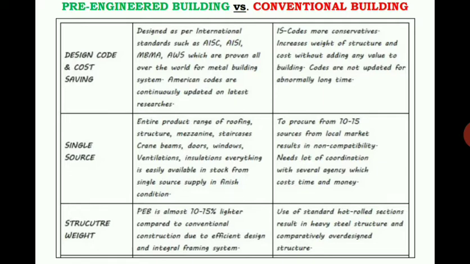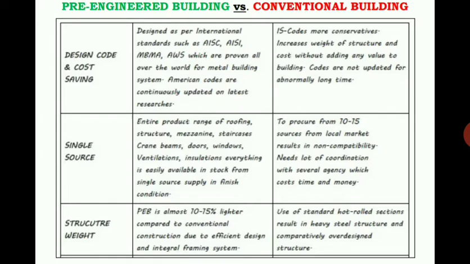They come up with innovative things on how well buildings can be constructed using this pre-engineered building concept. When you compare with the conventional building, IS codes are most conservative, which increases the weight of the structure, and proportionally the cost, without adding any value to the building.